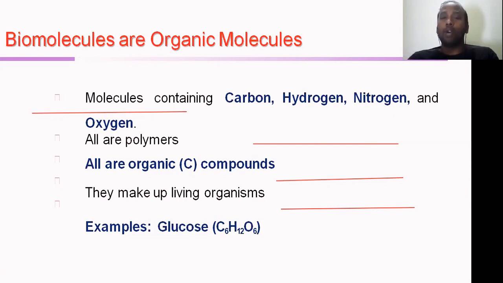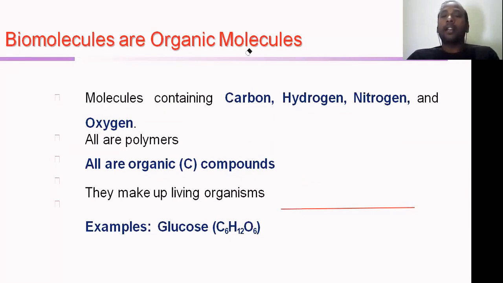Any kind of biomolecule requires these four different kinds of elements. These are very important: carbon, hydrogen, nitrogen and oxygen. This is the basic composition of any kind of biomolecule existing in living cells.